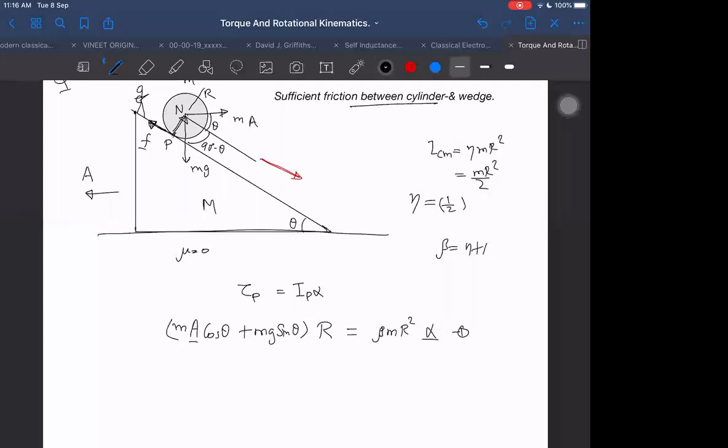So what I will do is write the equation of force: MA cos theta plus MG sin theta minus F equals M times A relative. A relative I can directly write equal to R alpha. Exactly, so no need to bring a new variable. R alpha is enough. Here also R we can cancel and MA we can write. Now, as we do always, we can multiply this force equation by R so that we can cancel those by the torque equation. So this whole thing is the force equation.